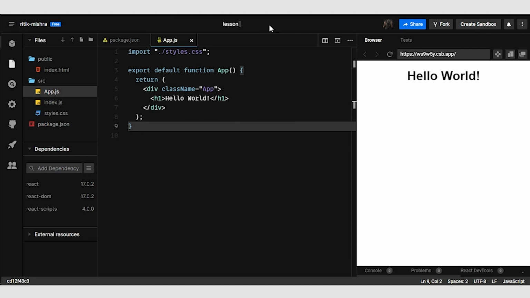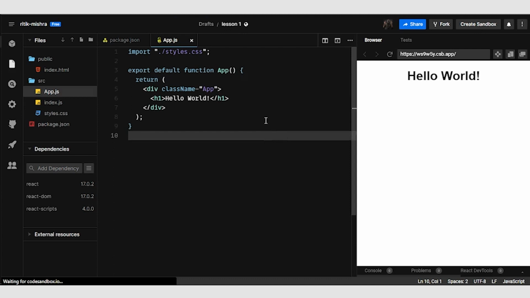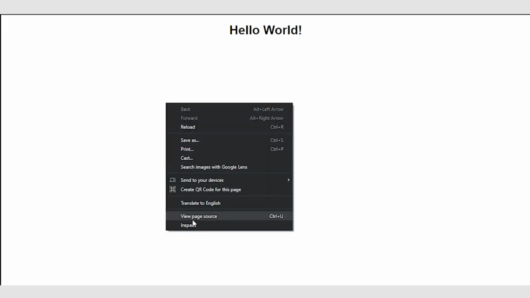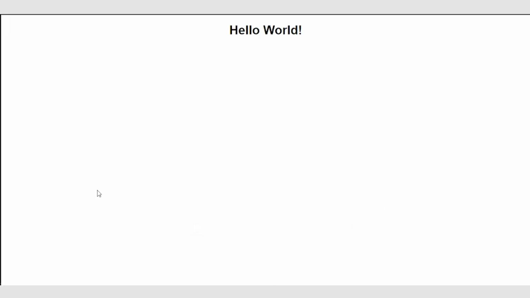So you might see that CodeSandbox automatically assigns these unique random strings to your sandboxes, which you can rename anytime by visiting it. Now here, this is the little preview. Here we have console. Console, basically whatever browser you use, you see the console. To tap into it, you hit inspect.